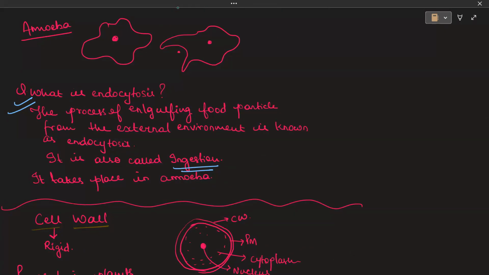So endocytosis is the process of engulfing, meaning taking the food inside from the external environment. The other name for endocytosis is ingestion, and this takes place in amoeba. Got it? Yes, ma'am.